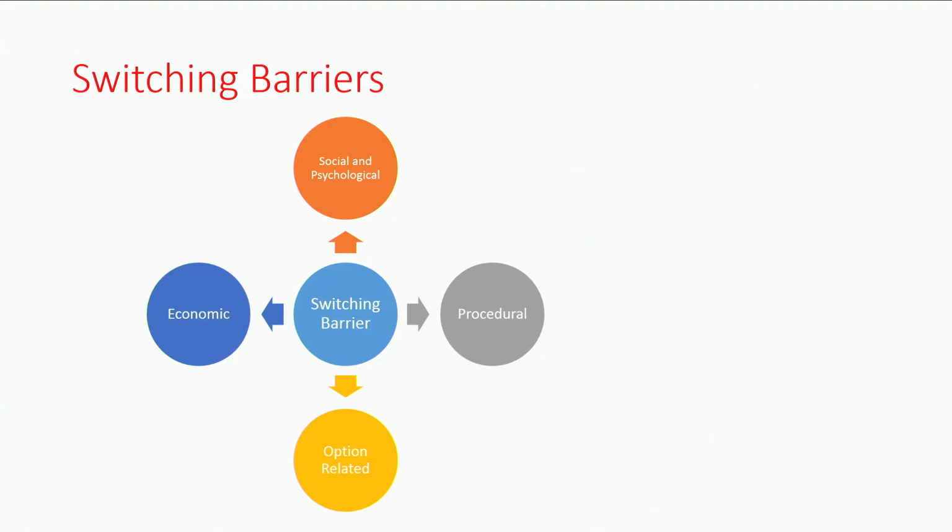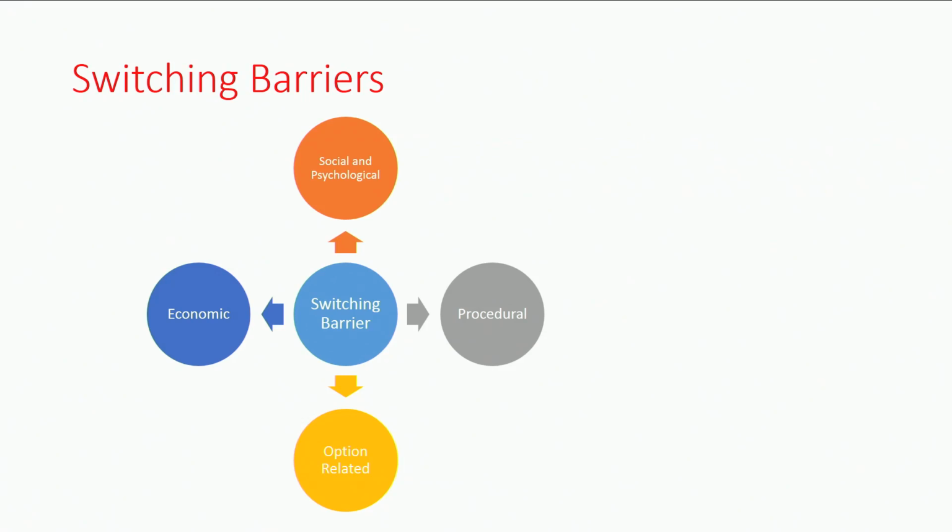In this context, I want to talk about 4 switching barriers. This is a marketing concept, where we say that you can set up certain kinds of switching barriers to make sure that your customer does not go away from you. So, what are the various switching barriers possible?